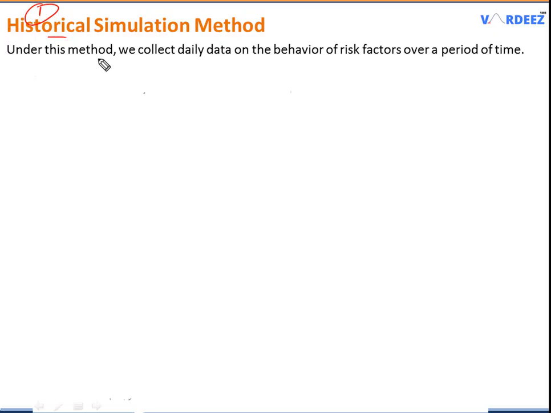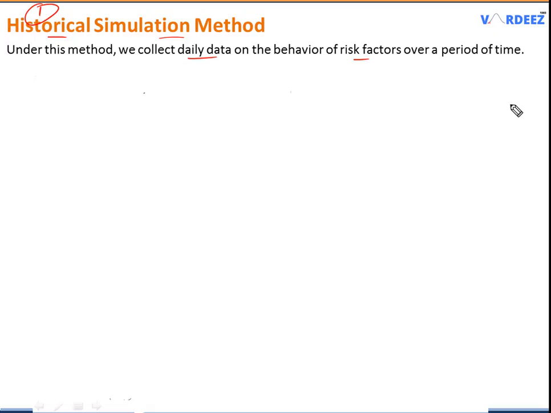Okay, so let's understand what we have in historical simulation. So essentially what we do is that we collect daily data on the behavior of risk factors over a period of time. Let's say that I am interested to find the value at risk for a particular stock, let's say ABC company.